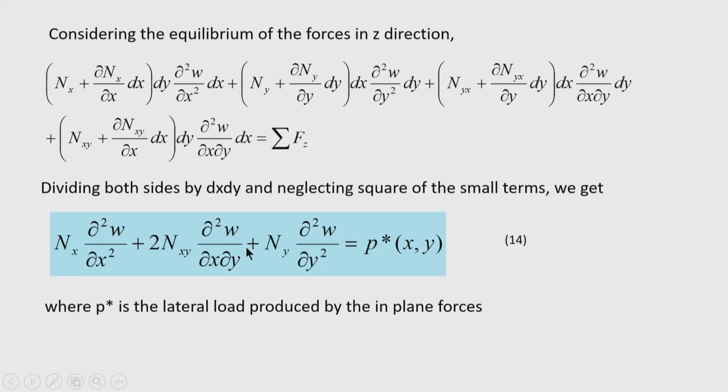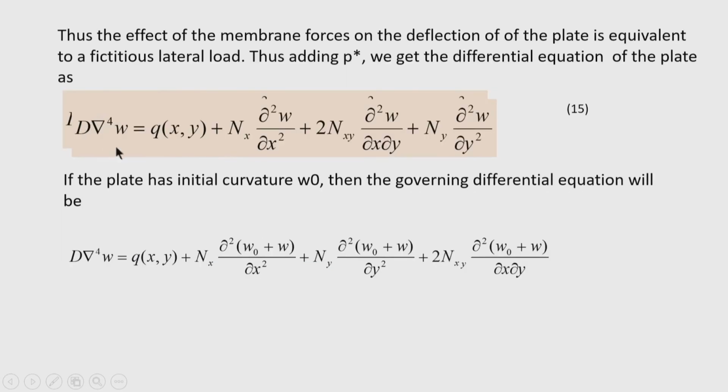So, adding this P star to the plate equation, we get the plate equation in this form: D del 4 w equals q x y plus n x del square w by del x square plus 2 n x y del square w by del x del y plus n y del square w by del y square.